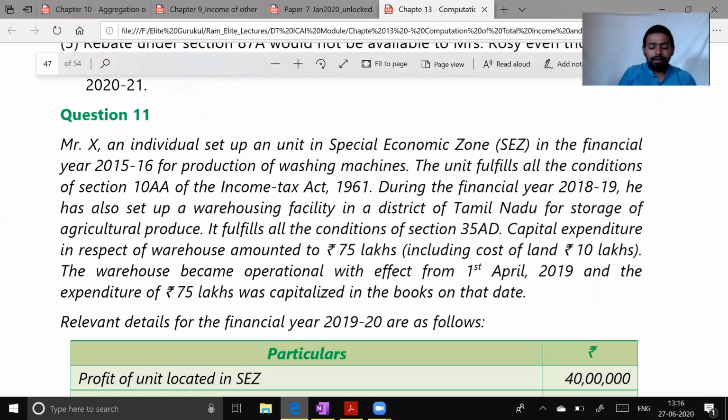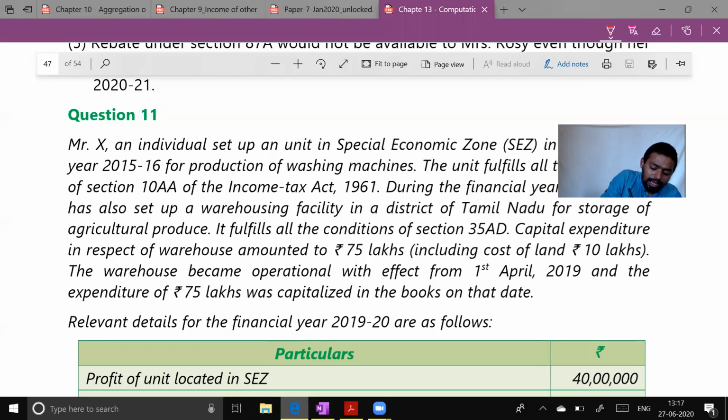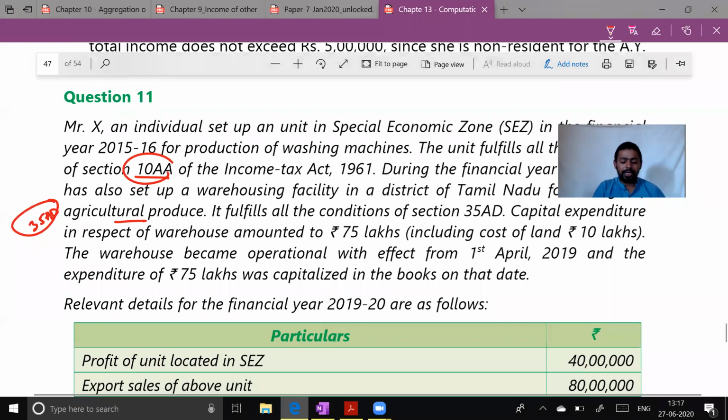Mr. X, an individual, set up his unit in a special economic zone in the financial year 15-16 for the production of washing machines. The unit fulfills all the conditions of section 10AA of the Income Tax Act 1961. During the financial year 18-19, he also set up a warehousing facility in the district of Tamil Nadu for storage of agricultural produce. So is it eligible? Answer is yes. Agricultural produce was there in section 35.